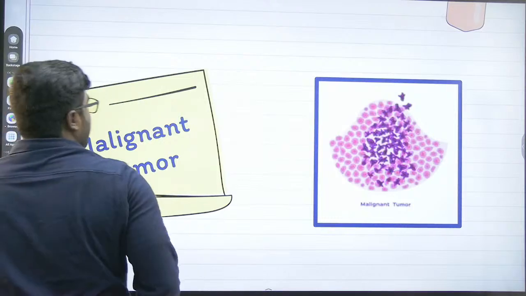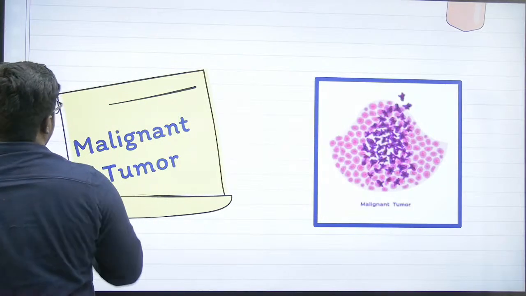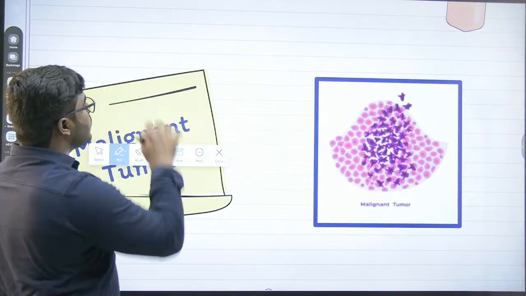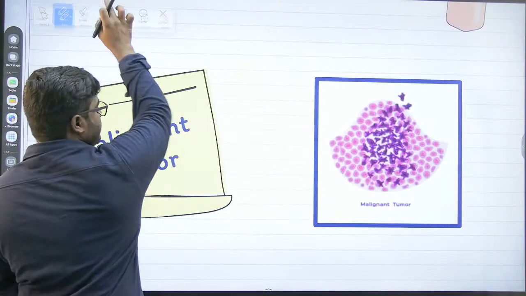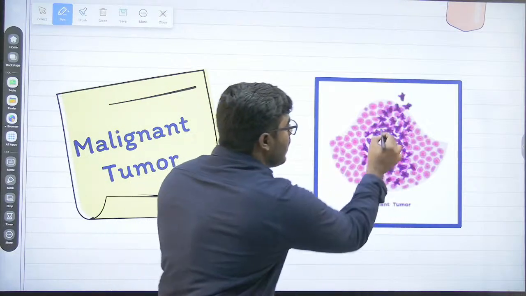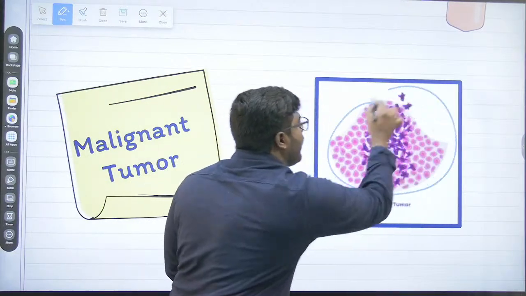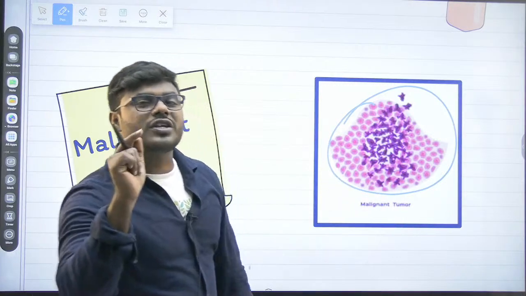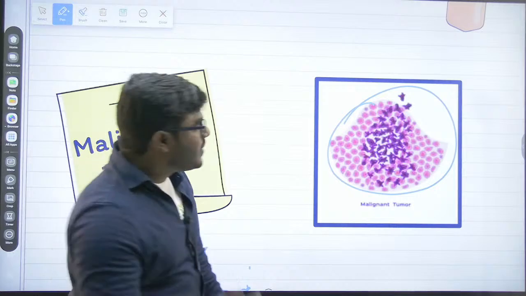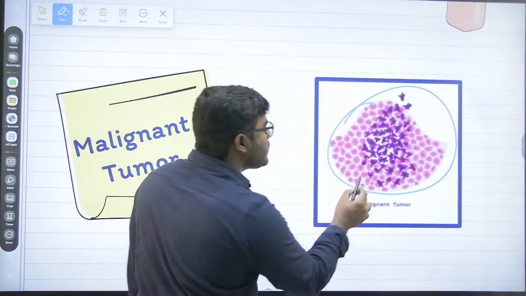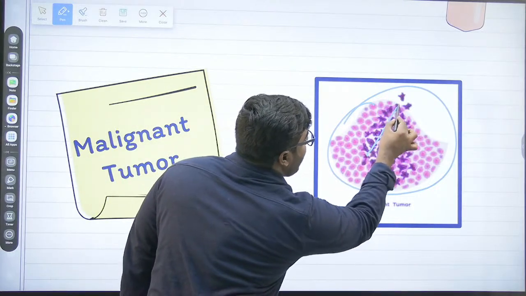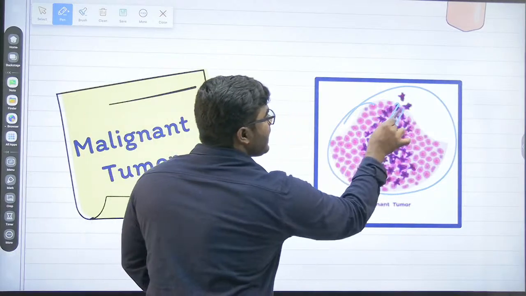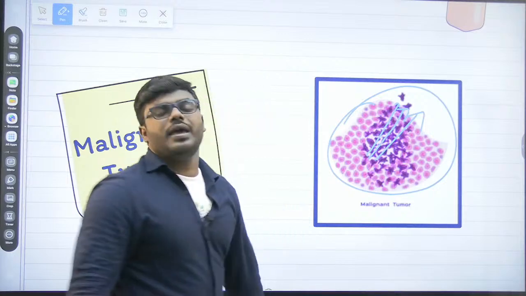But I want every one of you to look into this particular cancer cell. When you look into the cancer cell, what statement can you give me? See here, they are also a group of cells, there is no doubt about it. But what is the unique thing you can observe? This starts moving from where to where? You can see the arrow in the picture. It starts moving from one area to another area.